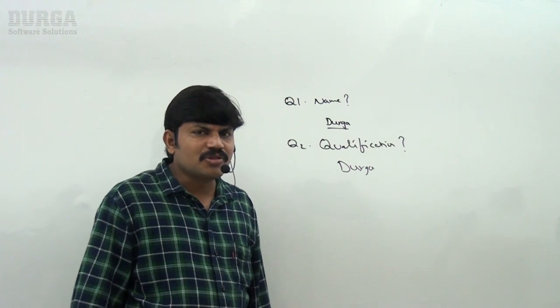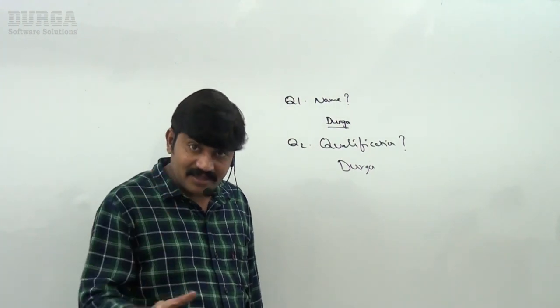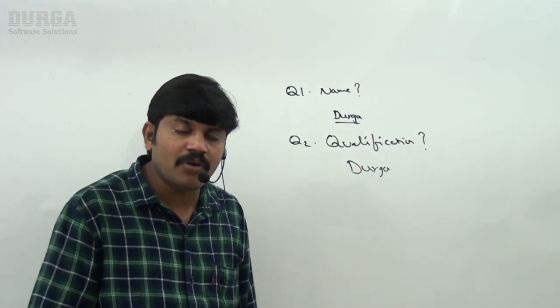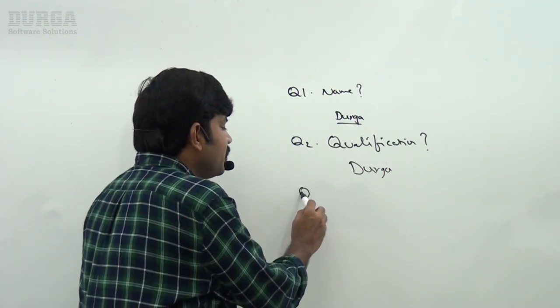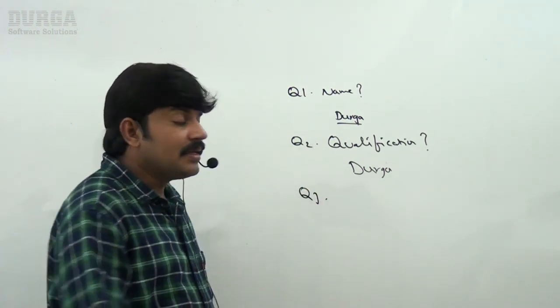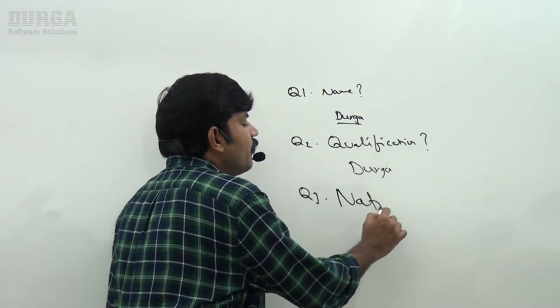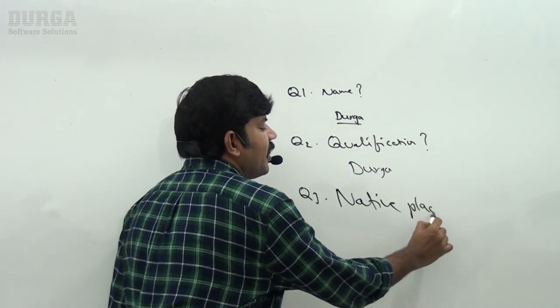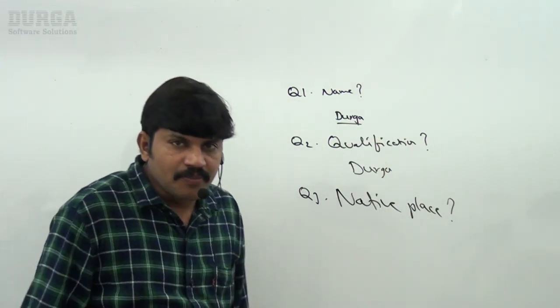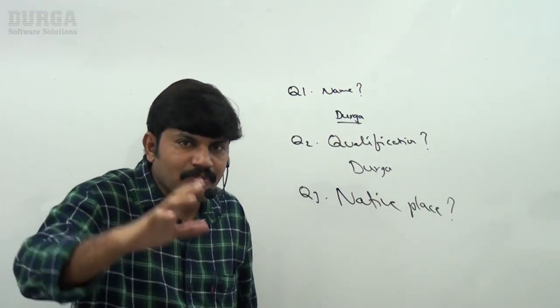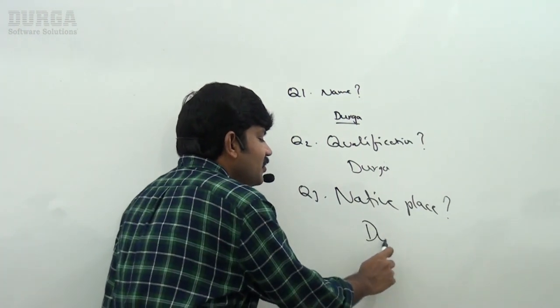Then the student may feel, sir is not interested to tell his name, so he immediately changes the question. Sir, what is your native place? Then immediately I told, my name is Durga.